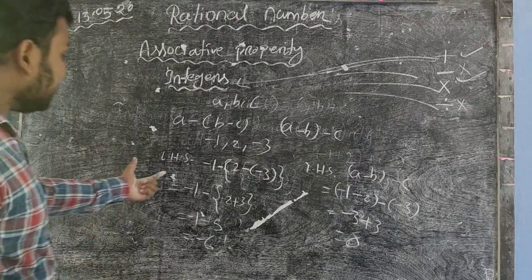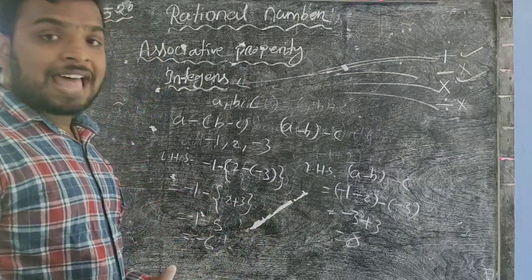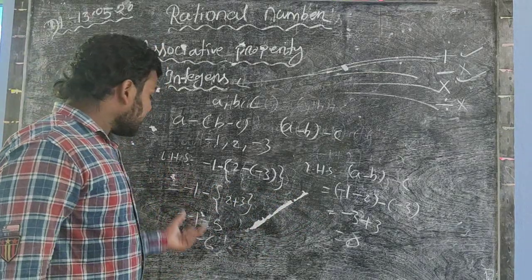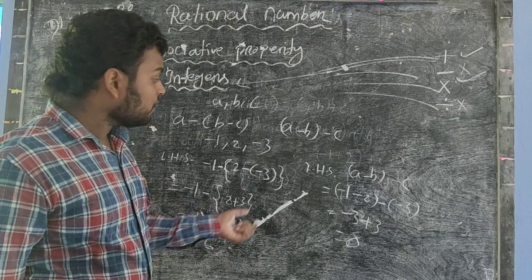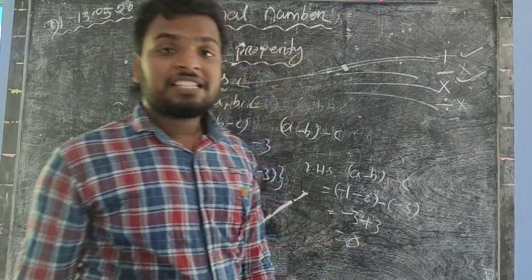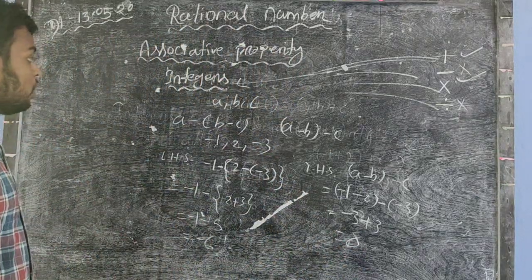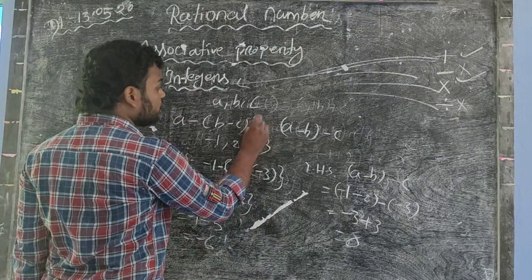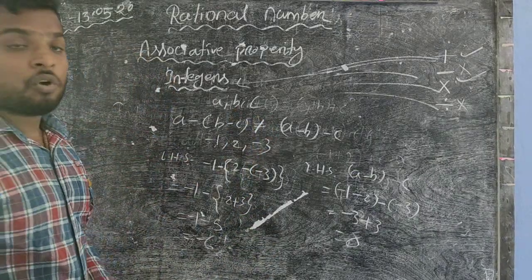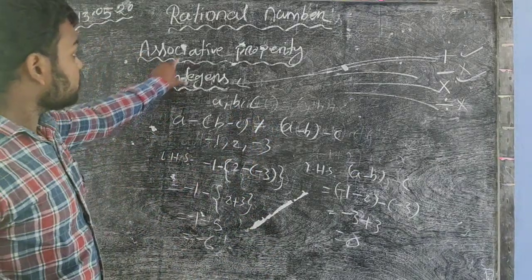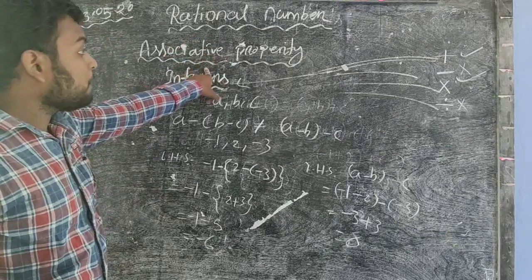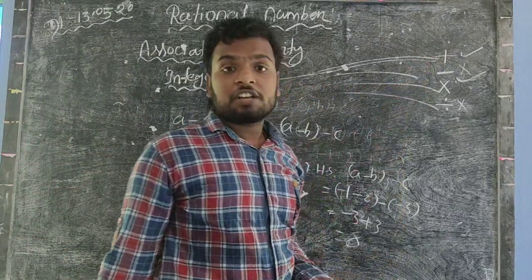So here LHS is not equal to RHS. In the LHS you find -6 as a result, but in the RHS you find 0 as a result. So we conclude that integers do not obey associative property in the case of subtraction.